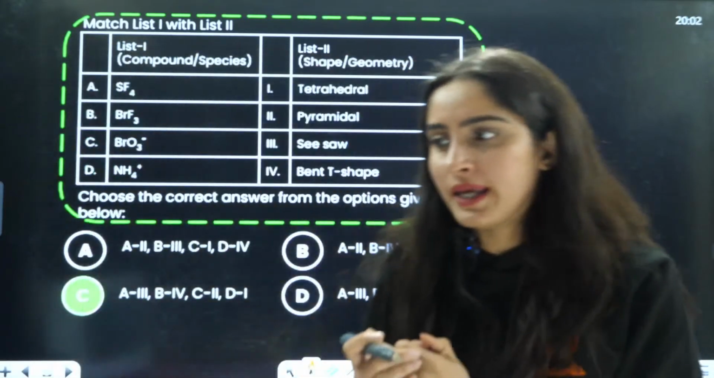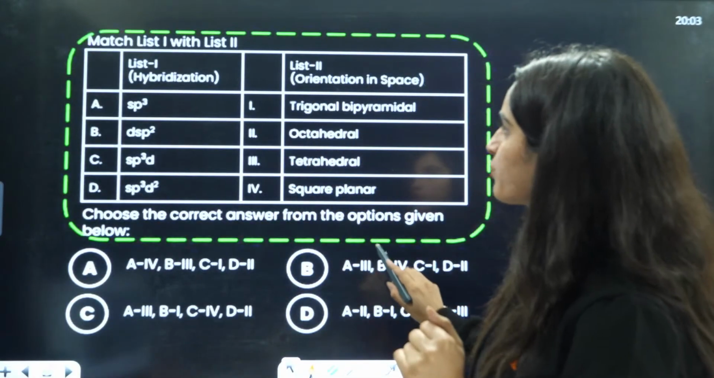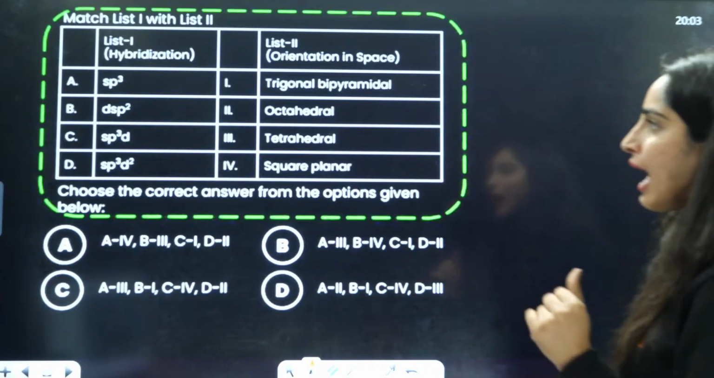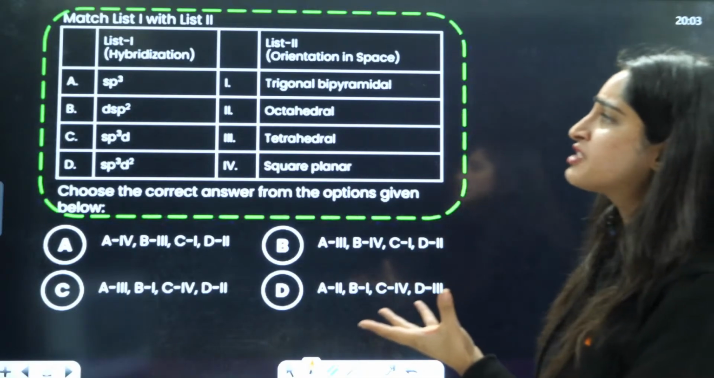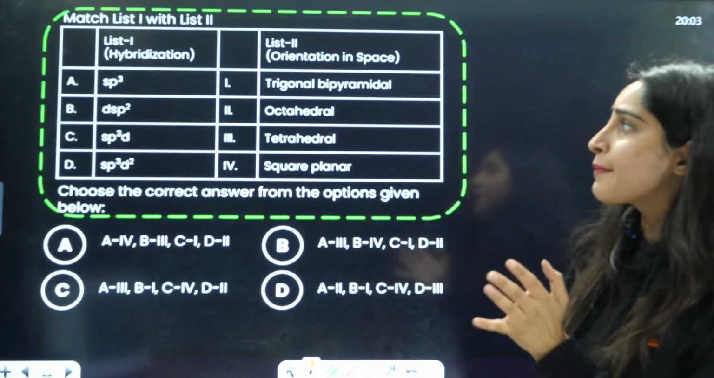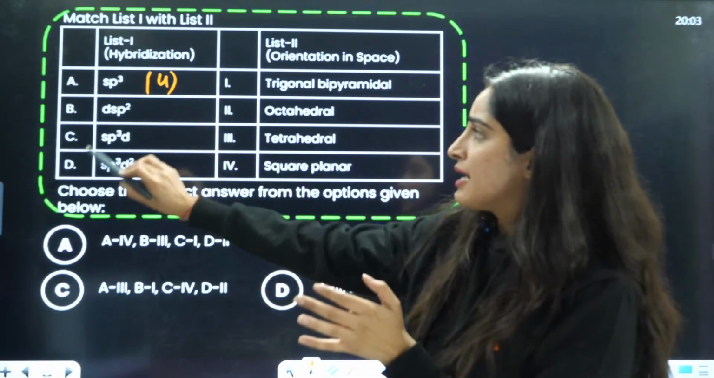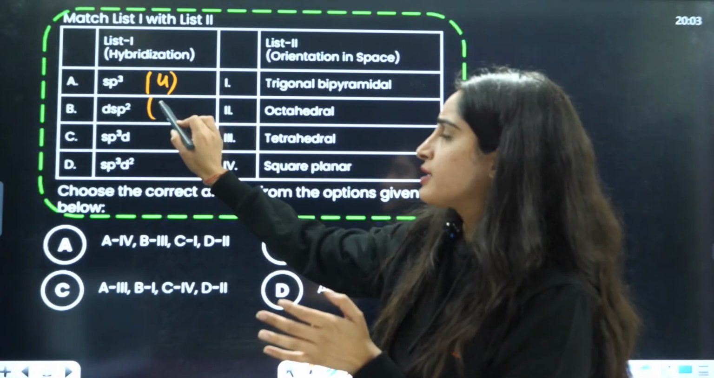Pyramidal shape, BrO3. Yes. Now, next is going to be this question. It is a very simple question, and you all can answer this too. sp3 hybridization. That means total 4. It is also having 4.